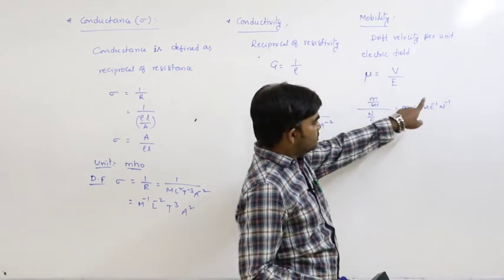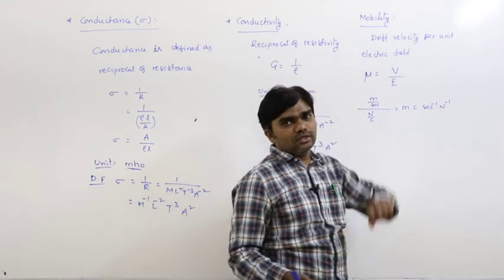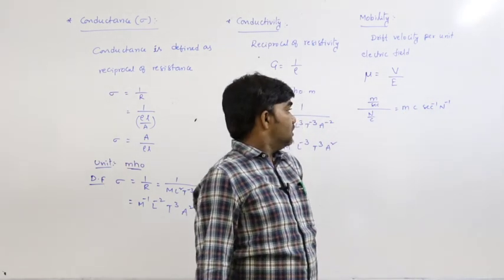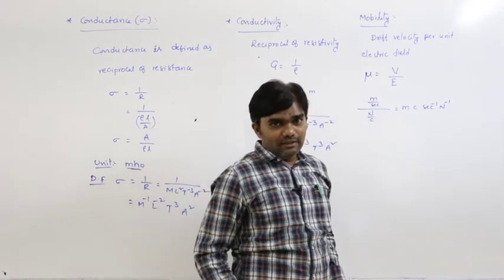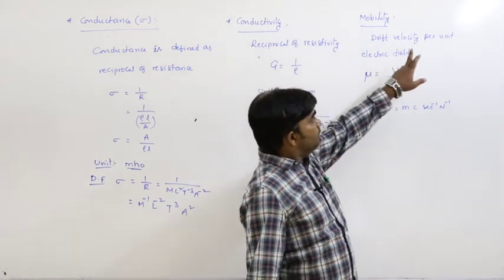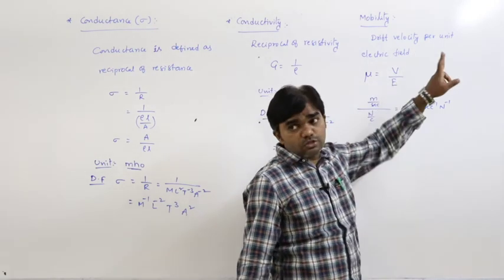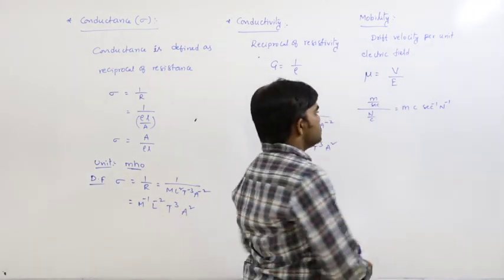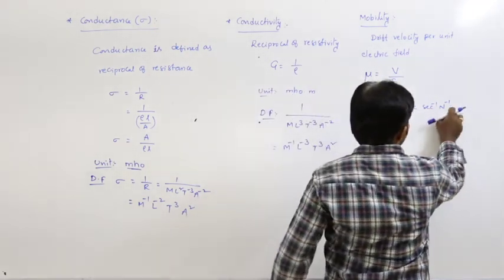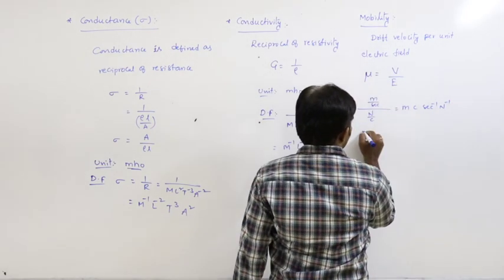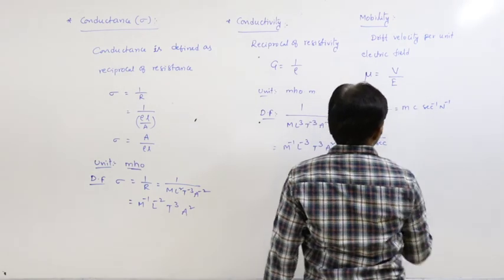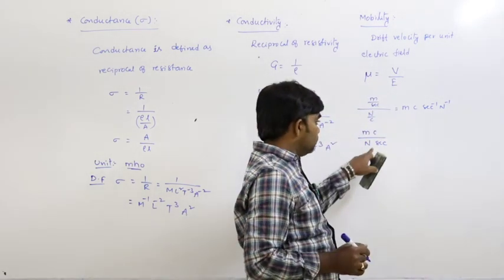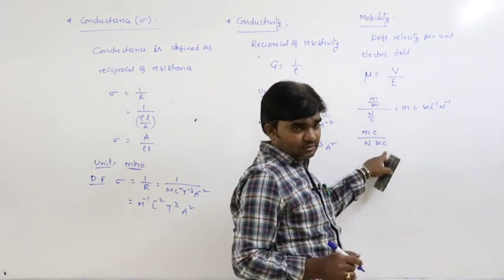That is the unit of mobility, the amount of drift velocity produced per unit electric field. So meter coulomb divided by Newton second.